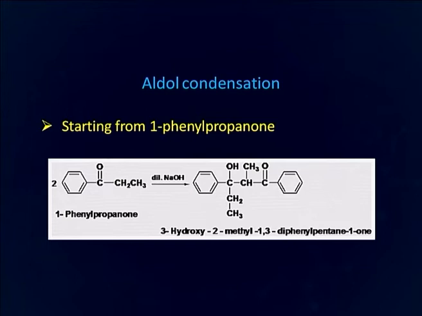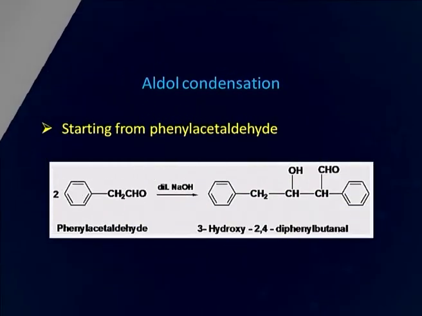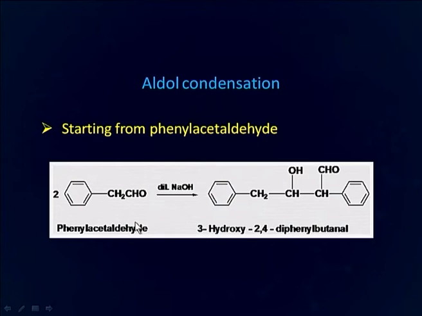So, we are able to prepare a number of very complex molecules with the help of such a simple reaction on cyclohexanone. Here we have shown a reaction starting from 1-phenyl propanone and there is formation of this complex molecule. Phenyl acetaldehyde undergoes aldol condensation and forms 3-hydroxy 2,4-diphenyl butanal.